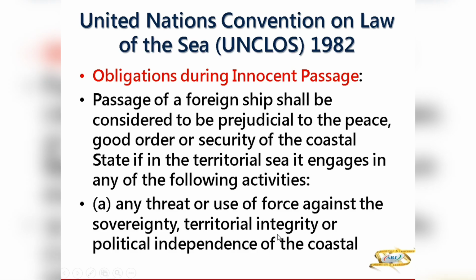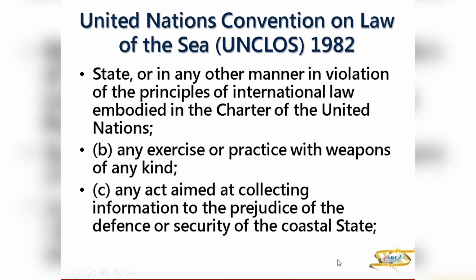First, there should not be any threat or use of force against the sovereignty, territorial integrity or political independence of that coastal state, or in any manner violate the principles of international law as per the Charter of the United Nations. That means you're not going to enter a territorial water to destabilize that country. You're not doing those activities.